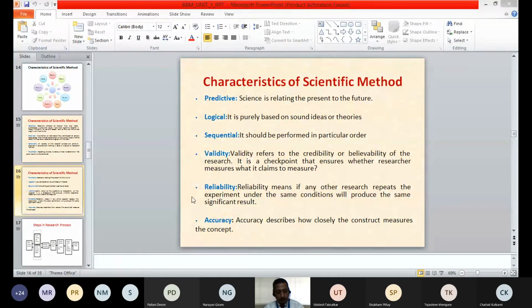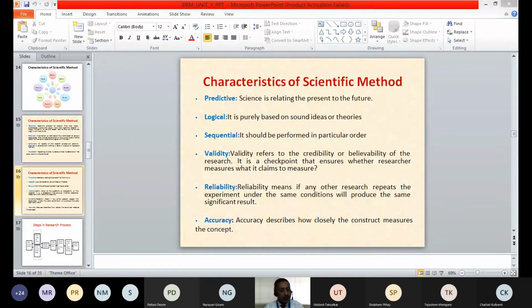Reliable means what? We say that a particular method is reliable. What does that mean? Reliability means if any other researcher repeats the experiment under the same conditions, they will produce the same significant results. So if I am conducting particular research and I am getting some results, any other researcher conducting the same research should also get the same results.